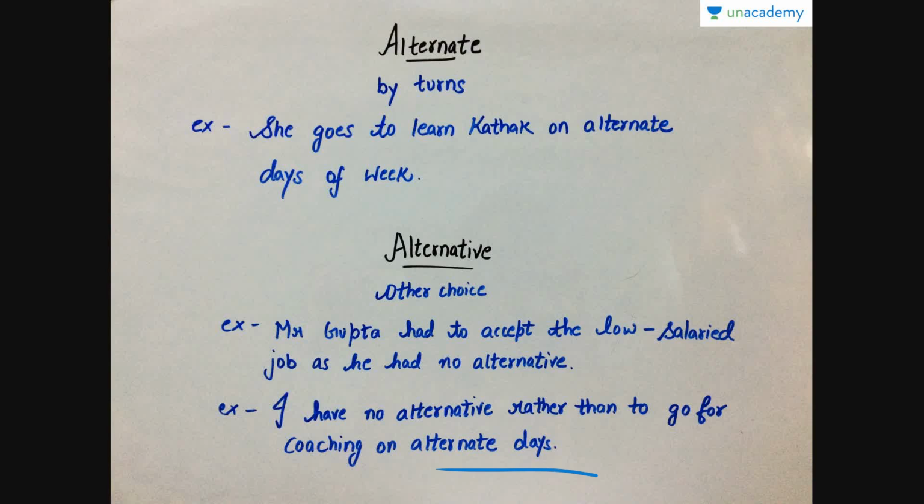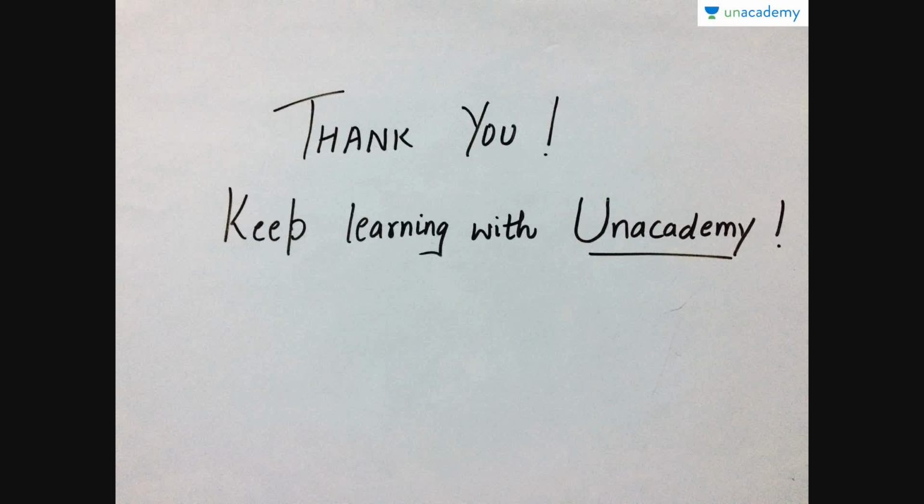So I hope you understood the difference between alternate and alternative. It makes a huge difference. One is by turns and the other is choice, having different choices. So this is all for today. These were your five sets of words. I hope you understand all of them with their correct meaning, their correct pronunciation, and their usage in the sentence.